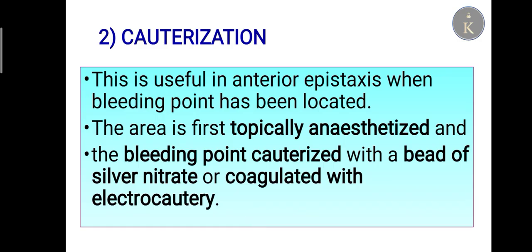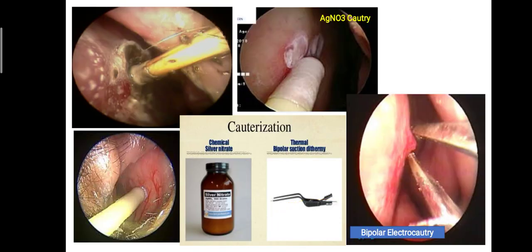The second treatment is cauterization. It is useful in anterior epistaxis when the bleeding point has been located. The area is first topically anesthetized, and the bleeding point is cauterized with a bead of silver nitrate and coagulated with electrocautery. These are the figures for cauterization.